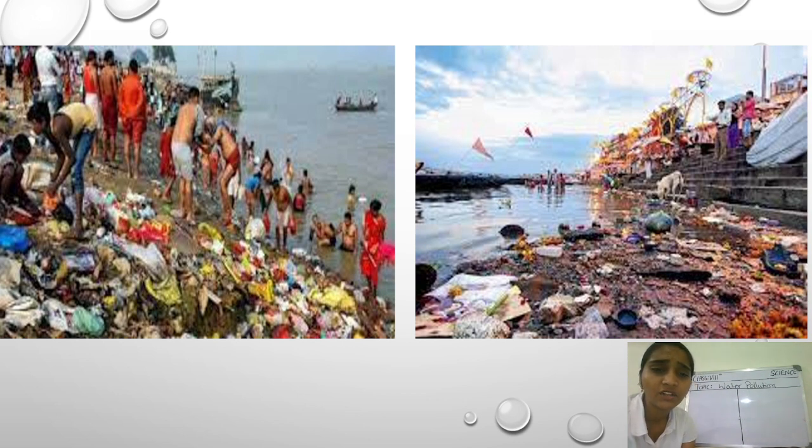People do the puja of the Ganga river and the Yamuna river, but they are eventually putting all the things in the river, like the flowers, the diya battis, the agarbattis, and all this small stuff which they use, and the polythenes which they carry, they just leave like this only, right? So in a way, what is happening to the water? Yes, water is getting polluted, right? Ultimately, water is getting polluted.